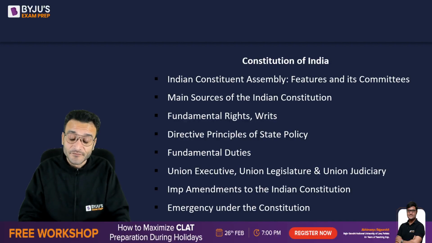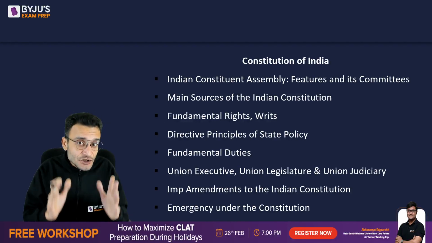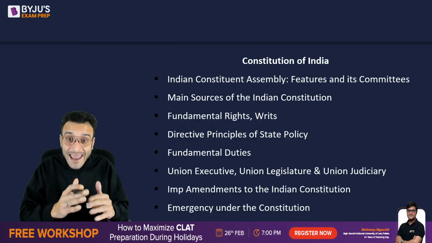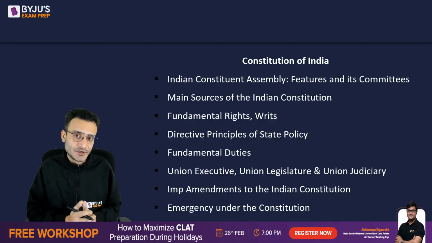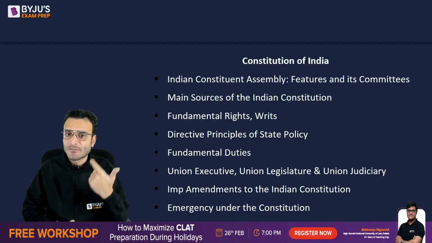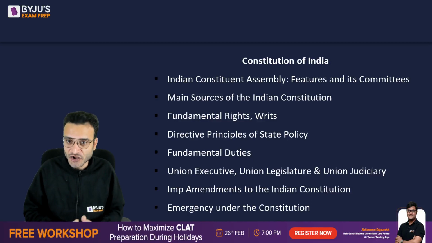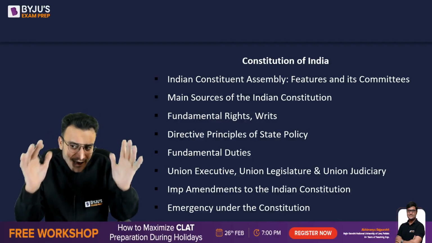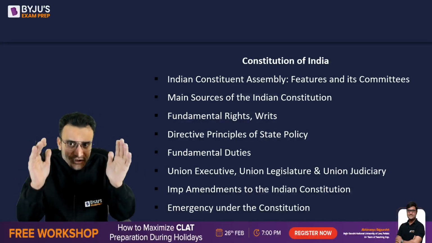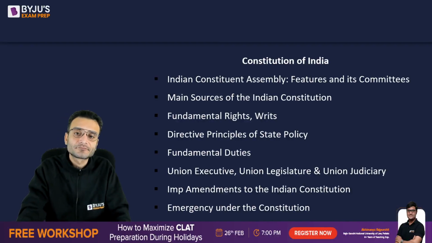That's another very important judgment that has come up. Apart from that, you must also be aware of the emergency provisions under the Indian Constitution. The three types of emergency: national emergency, then the president's rule, and the third type is called financial emergency. So this is a broad idea of the Constitution. These are the important topics under the Constitution.